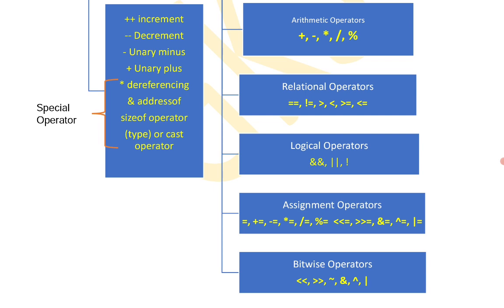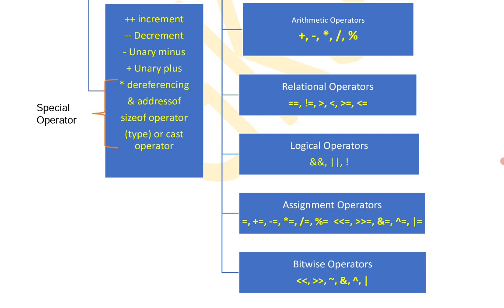Assignment operators: equals to. What is the difference between equals to and double equals to? Single equals to is an assignment operator, used to assign some value or expression to the variable on the left hand side, whereas double equals to is a comparison operator used to compare two variables, two constants, two expressions, or a combination of them. Assignment operators are equals to, plus equals to, minus equals to, star equals to, slash equals to, and so on.